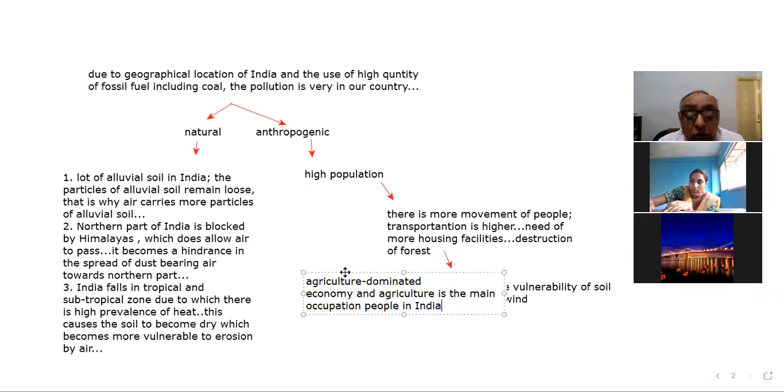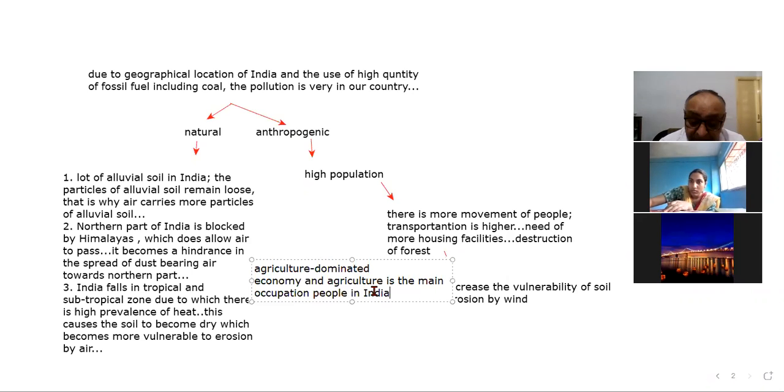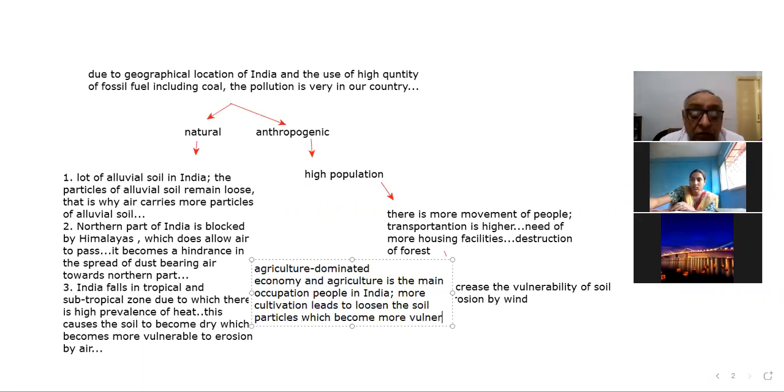So more cultivation leads to loosening of the soil particles, which become more vulnerable to erosion.